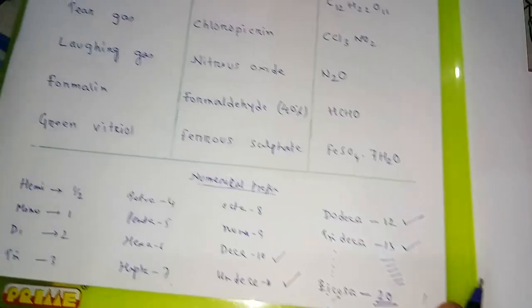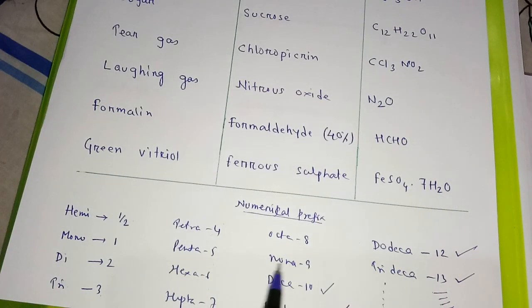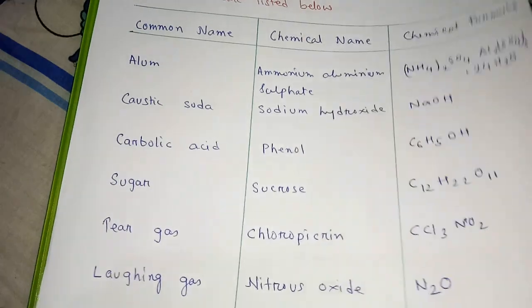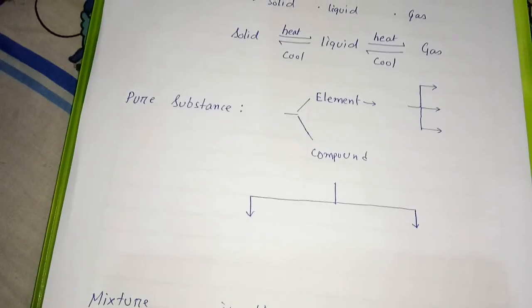So these things you require to know, and these things are very much required when you will do organic chemistry, especially in the IUPAC nomenclature. So these are some terms. Then in the next page we are taking some topics from the book itself.